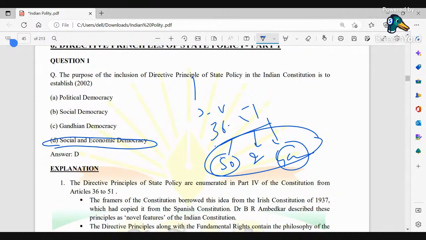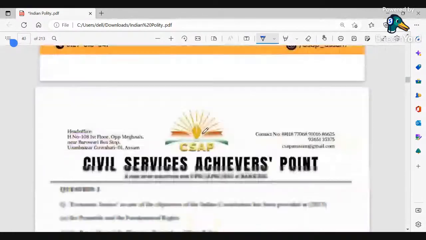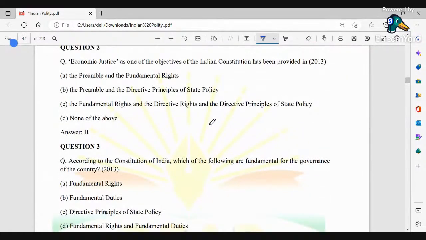ओके, सो यहाँ पे डीपीएसपी हम लोग क्या करते हैं? सोशल और इकोनॉमिक डेमोक्रेसी को प्रमोट करते हैं. ठीक है, नेक्स्ट. Economic justice as one of the objectives of the Indian Constitution has been provided in what? Obviously in the preamble and directive principles of the state policies.